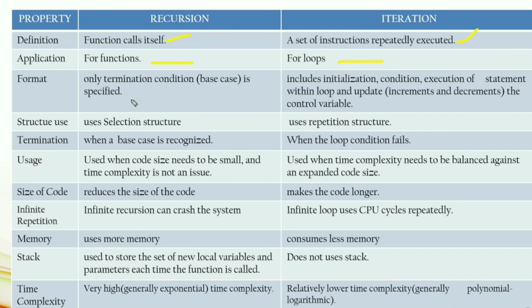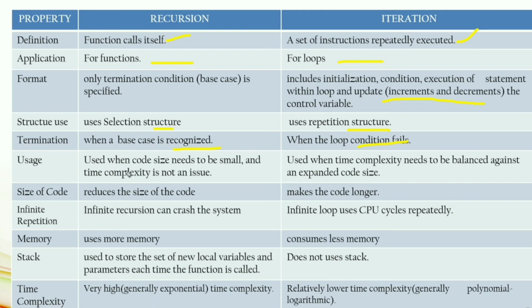This can be for loops. Recursion only terminates when it reaches the base case. Iteration includes initialization, condition and execution of statements within the loop, and update of the control variable. Update may be an increment or decrement. Recursion uses the selection structure. Iteration uses the repetitive structure. Recursion terminates when the base case is recognized. Iteration terminates when the loop condition fails.